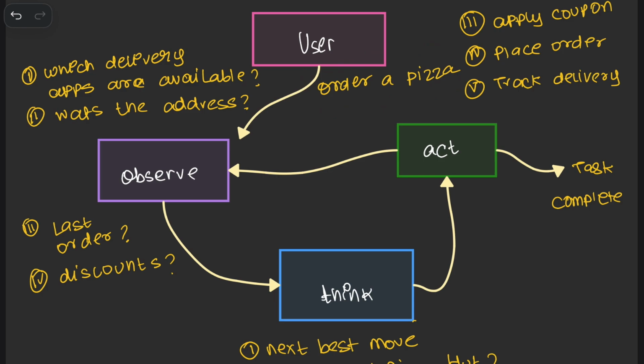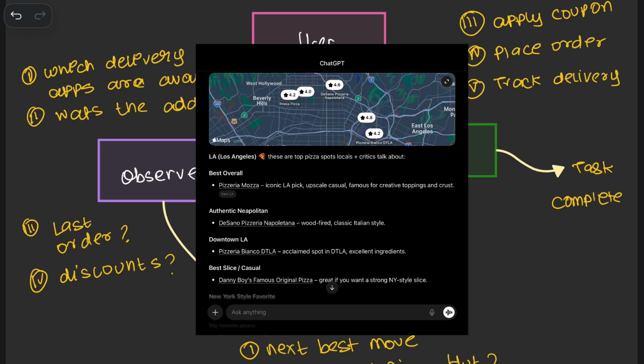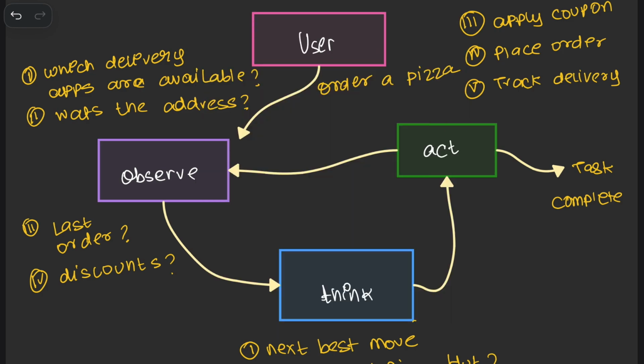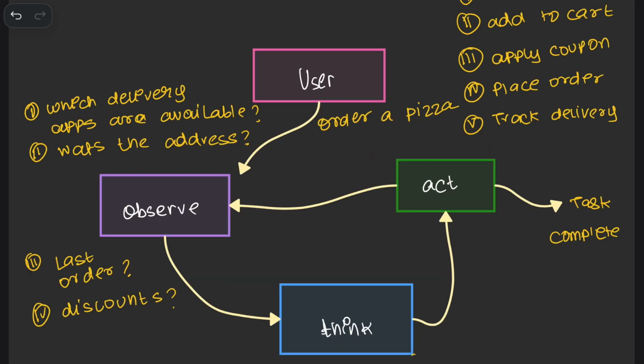Now, if this were a normal chatbot, it would just say, "Here are some pizza places near you." But the work is still yours. An agent is different. It doesn't just answer, it is going to complete the task for you. Now, how does it work? It usually works in a loop: observe, think, and act.